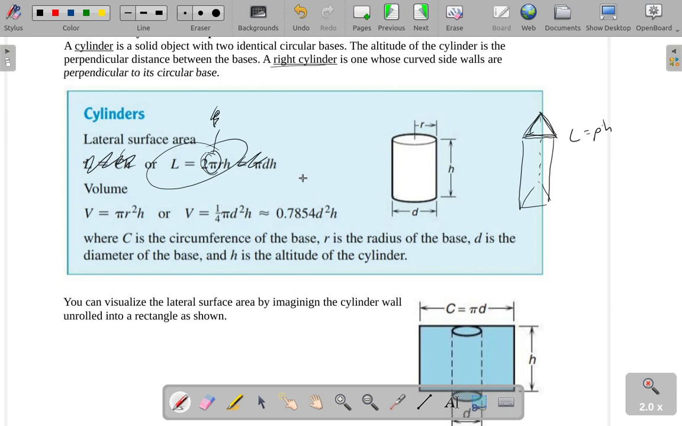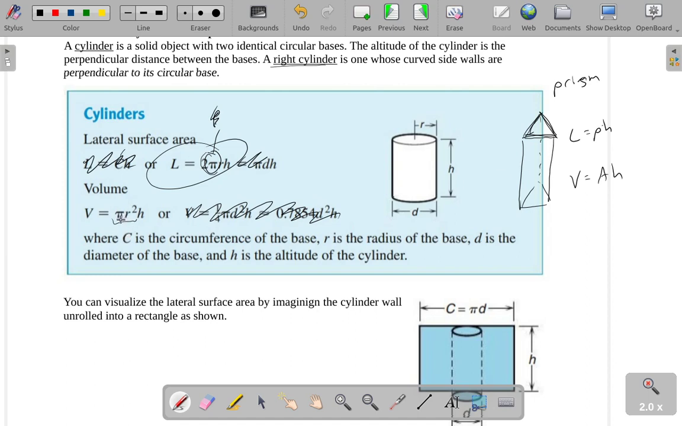For volume, again, they give 3 different measurements. I'm just going to scratch those out because I've already told you that you need to know pi r squared for the area of a circle. For prisms, the volume was the area of the base times the height. And you can notice this pi r squared is just the area of a circle. It's the same formula as for a prism.